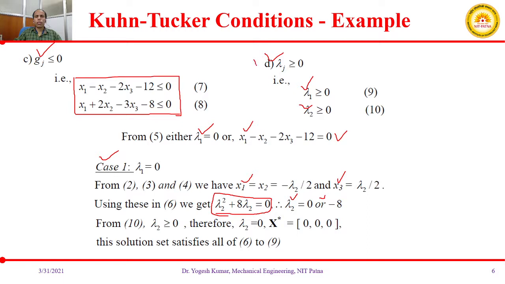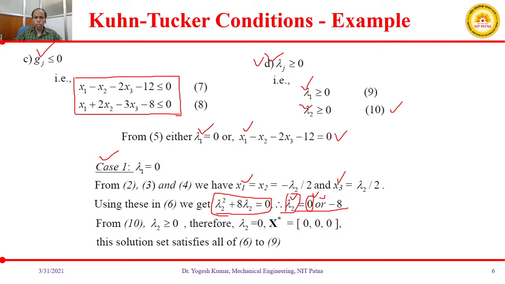Let us see, after we have got these two values of lambda 2, that is 0 or minus 8, go to the Kuhn-Tucker condition number 4. Lambda j should be greater than equal to 0, or you can directly come to equation number 8. Your lambda 2 should be greater than equal to 0. Okay, so out of these two values, which value is satisfying your Kuhn-Tucker condition? Your 0 value is satisfying your Kuhn-Tucker condition. Okay, so we will eliminate your minus 8 value and we will take 0 as the correct value of lambda 2.